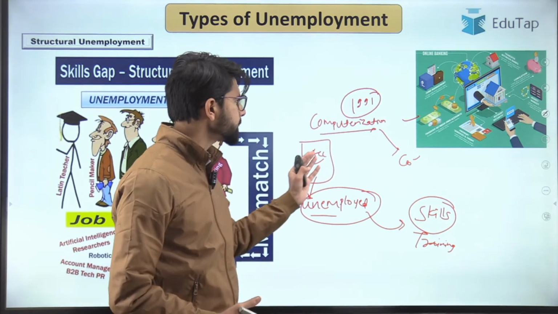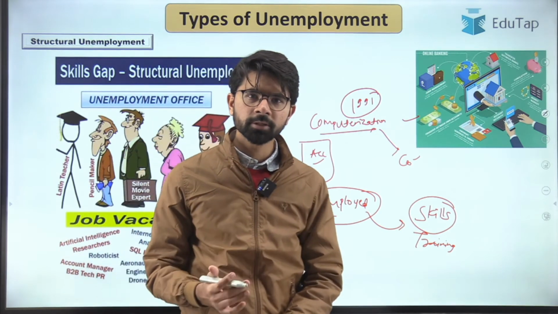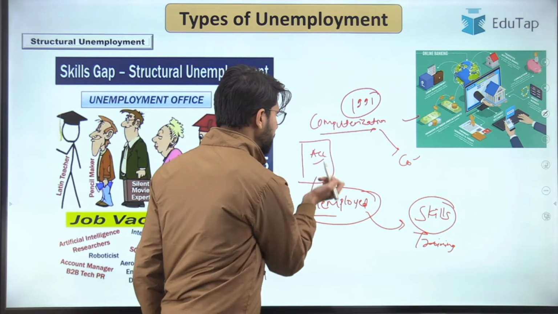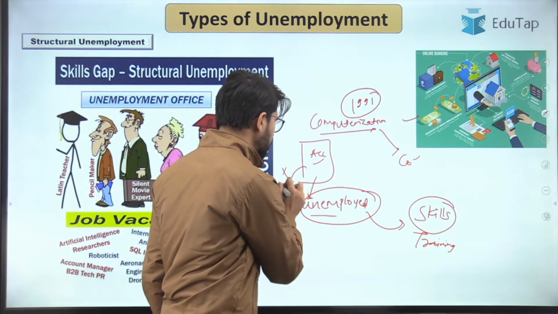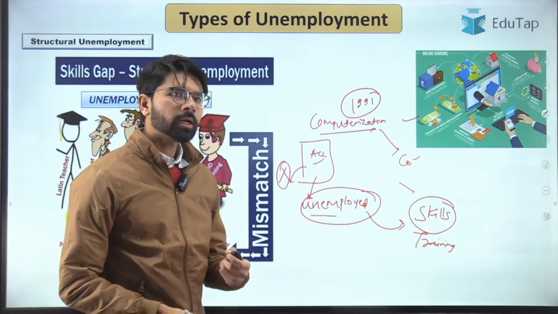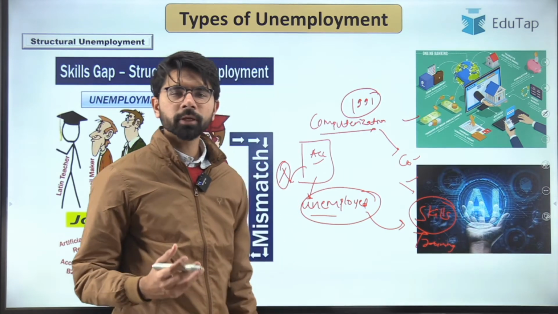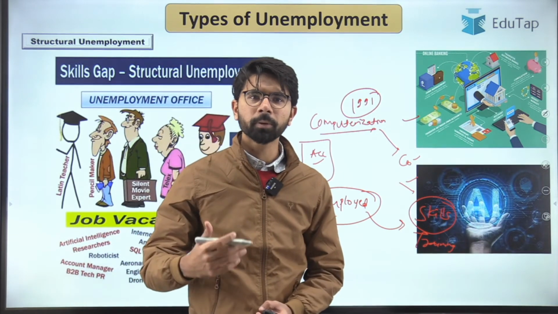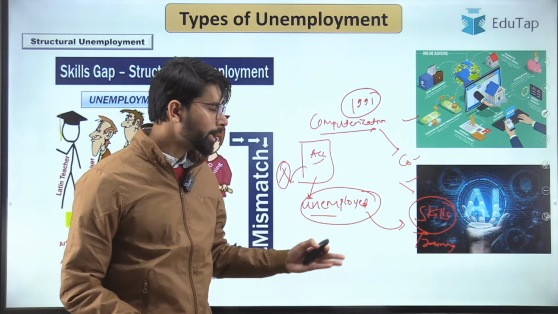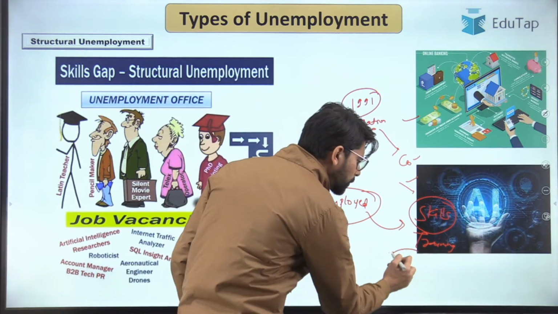So this change in the structure of an economy, where technological advancements have led to a new set of jobs, whereas old jobs have become redundant, has led to a new set of jobs. So how is this relevant? Let us try to take an example. Because of AI, the notion is propagated across the media that most of the jobs will be under threat because artificial intelligence will be taking over those jobs. But it will also create new types of jobs.